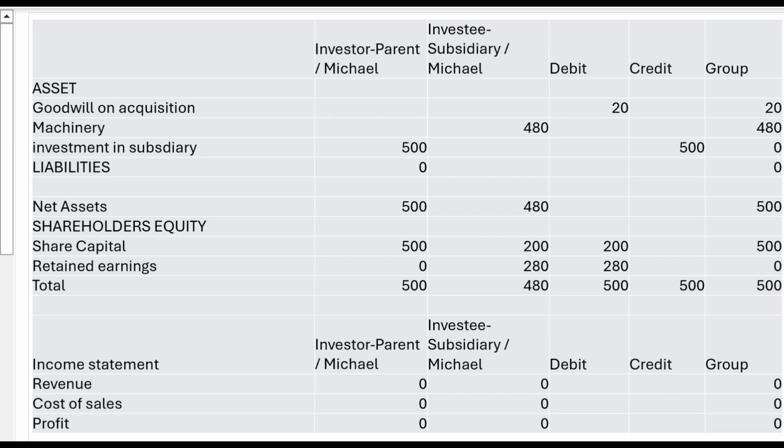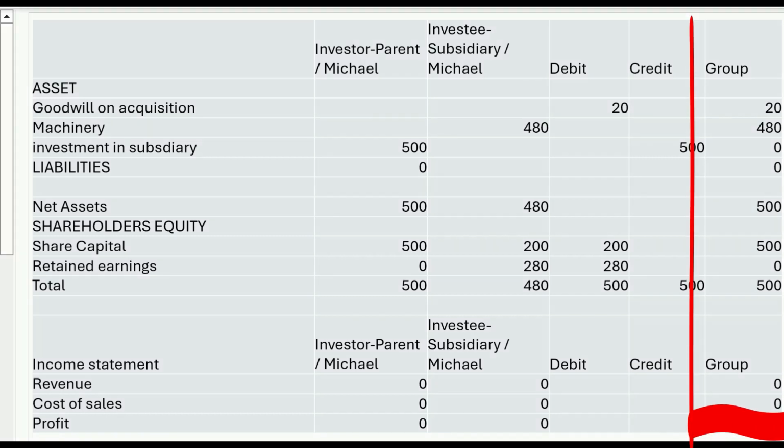Because Michael invested more than shareholders' equity, there was an asset, a collection of assets which were not individually identifiable, which was not on the balance sheet. They are the goodwill on acquisition of $20 million. Now, we can combine Michael's parent and Michael's subsidiary business.